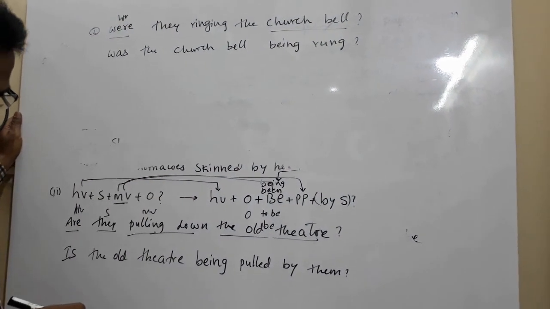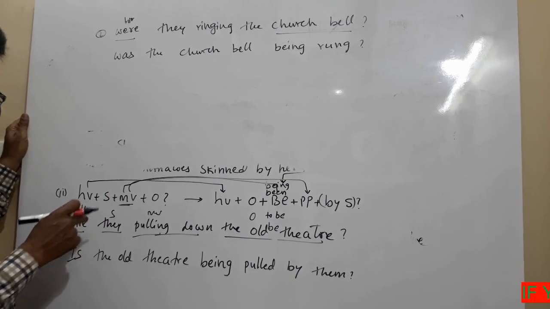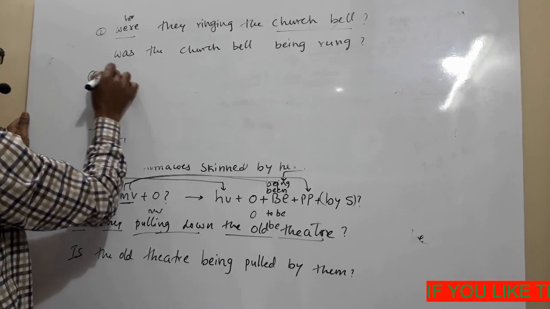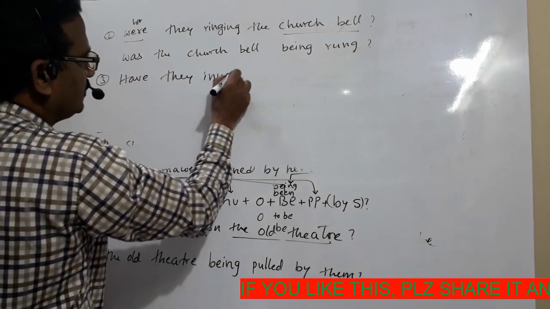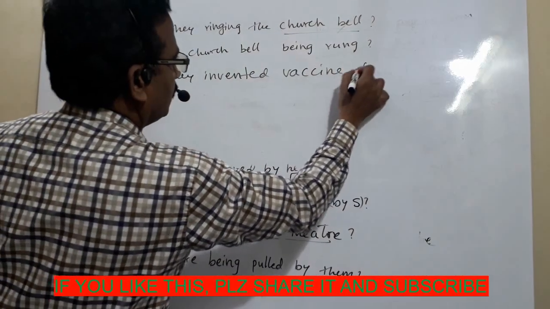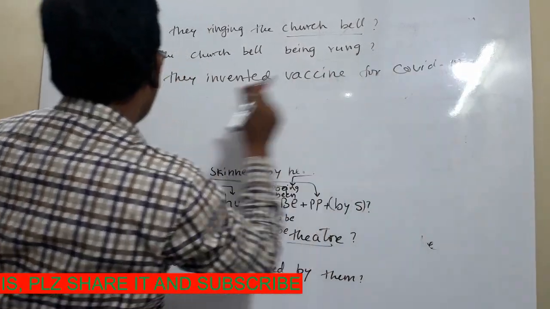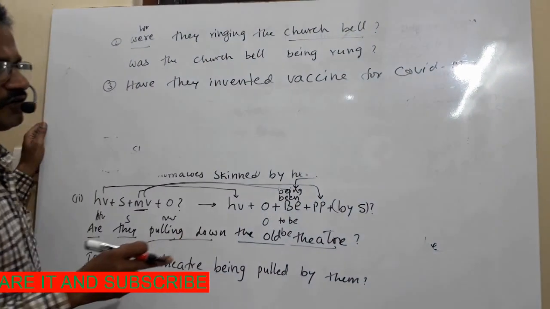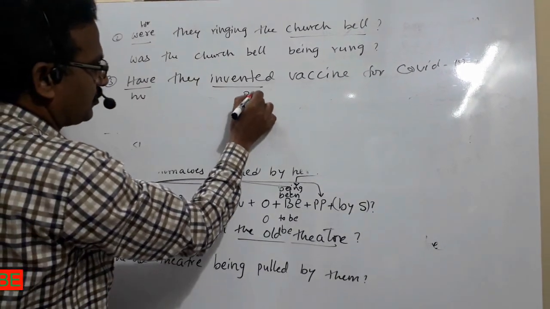That's it. Third one: have they invented a vaccine for COVID-19? Have is the helping verb. Invented is the past participle.